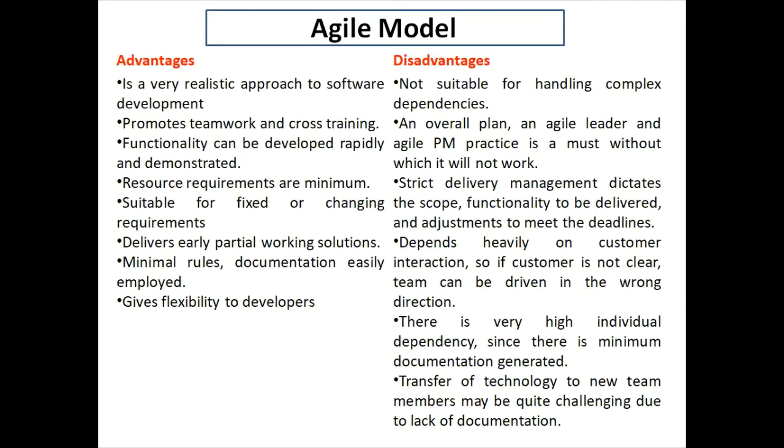Individual dependencies are there, and transfer of technology to new team members may be quite challenging. Since there are cross functional teams, there can sometimes be conflicting suggestions and conflicting points on which people might not agree. So these types of basic problems might occur. Frameworks like Scrum and Extreme Programming are there. All these are part of the agile model.